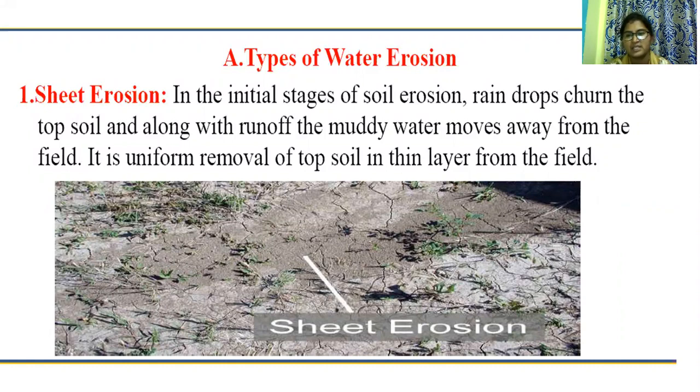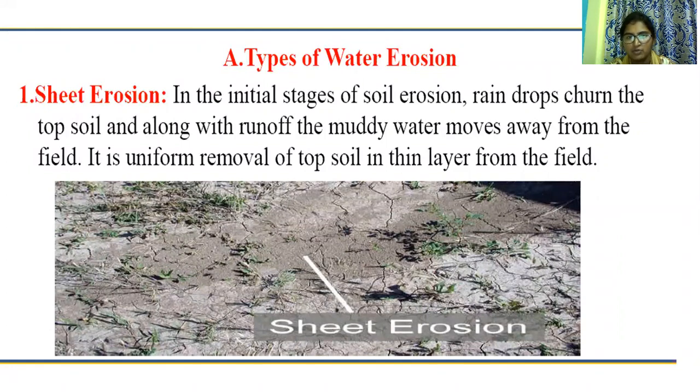In the initial stage of soil erosion, raindrops hit the topsoil, and along with runoff, the muddy water moves away from the field. Some of the water will infiltrate into the ground, and the remaining water stagnates on the surface. That muddy water moves away from the field.